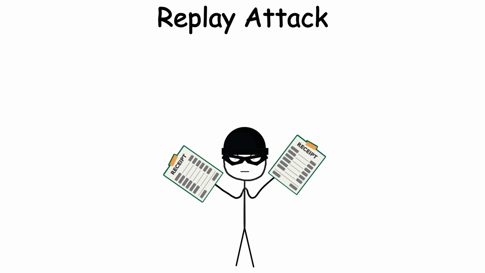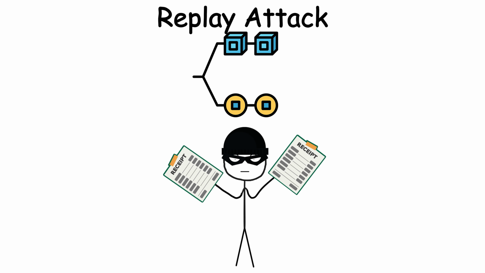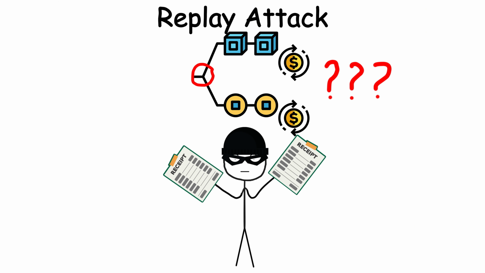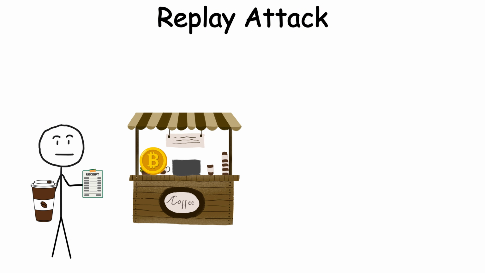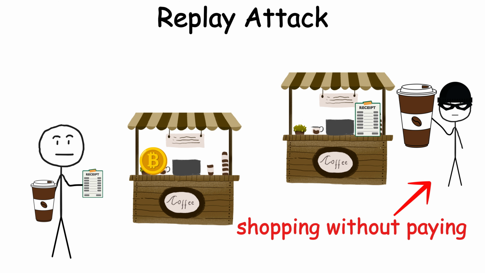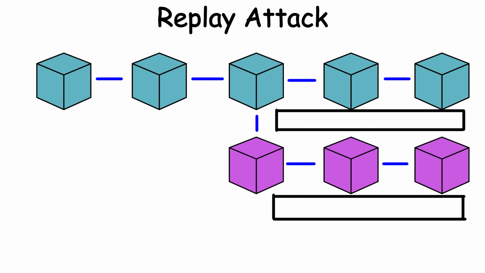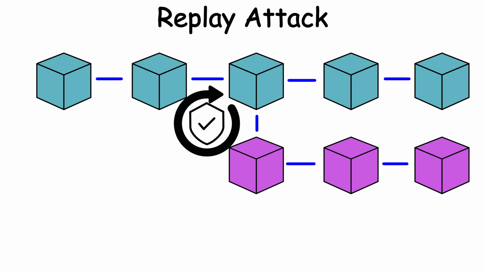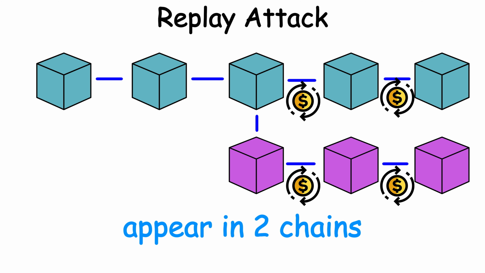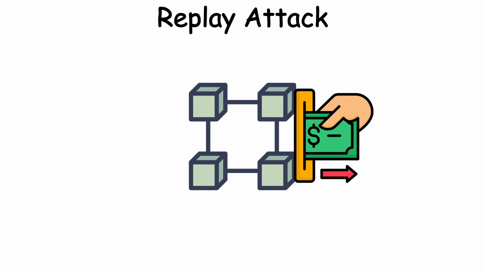Replay attack. A replay attack happens when a blockchain splits during a hard fork, and someone copies your transaction from the old chain to the new chain without your permission. Think of it like paying for coffee at one shop, and someone sneaks off to another branch with a perfect copy of your receipt, grabbing another coffee using your payment. After a fork, both chains often share the same transaction signatures, so if there's no replay protection, your single transaction can be relayed on the new chain, draining your funds twice.